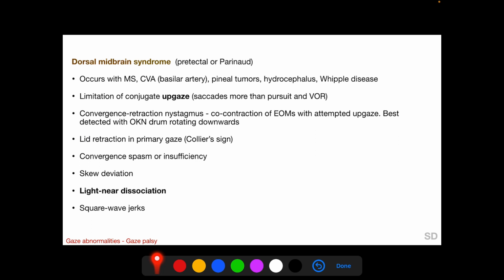In convergence retraction nystagmus, with attempted upgaze, co-contraction of the extraocular muscles results in retraction of both the eyes, and this is best detected with an optokinetic drum rotating downwards, which generates saccades in the upward direction. There may also be lid retraction in primary gaze called Collier's sign, convergence spasm or insufficiency, skew deviation, light-near dissociation, and square wave jerks. It can occur with multiple sclerosis, stroke in the basilar artery distribution, pineal tumors, hydrocephalus, or Whipple's disease.